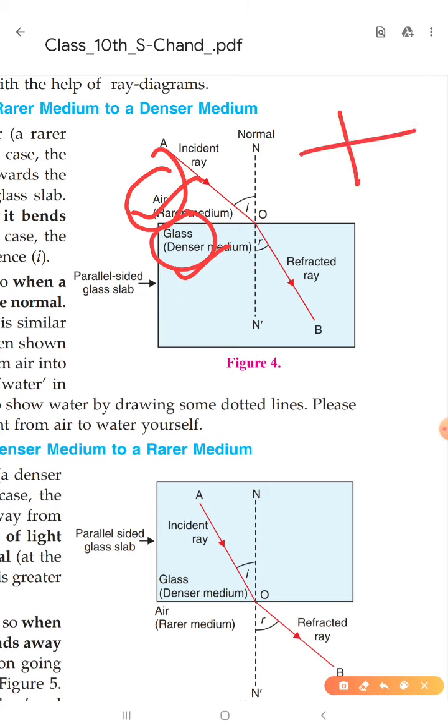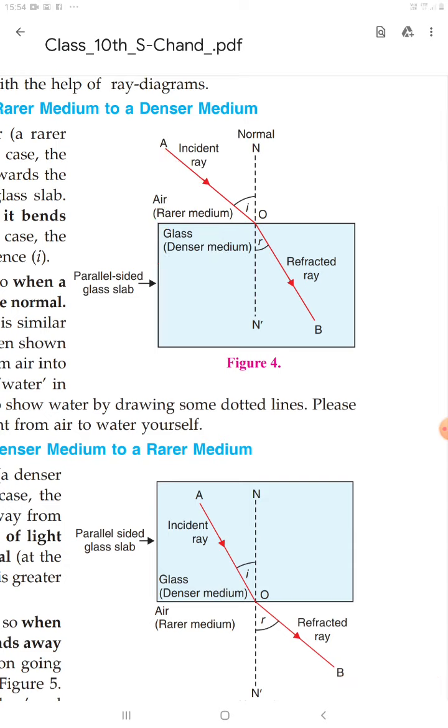Suppose there are two media, one air and the second water. So tell me, where is the speed of light maximum, in air or in water? As we know, the speed of light is maximum in air compared to water. So in these two media, we will say that air is a rarer medium and water is a denser medium.